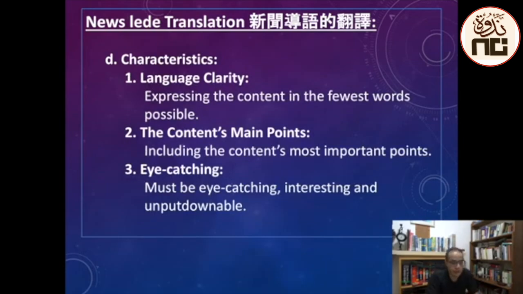The characteristics of the news lead: number 1, language clarity. The language should be very clear, very simple, very lucid, and express the contents in the fewest words possible. The contents, main points, as I said, must include the 5 W's, and it should be eye-catching. It should really get the attention and interest of your readers to go on reading. It must begin with the most important facts.